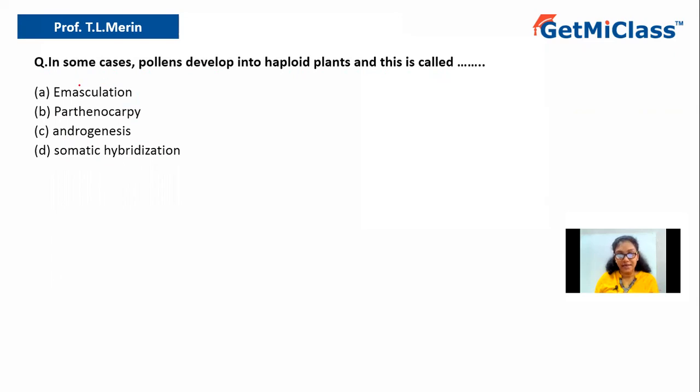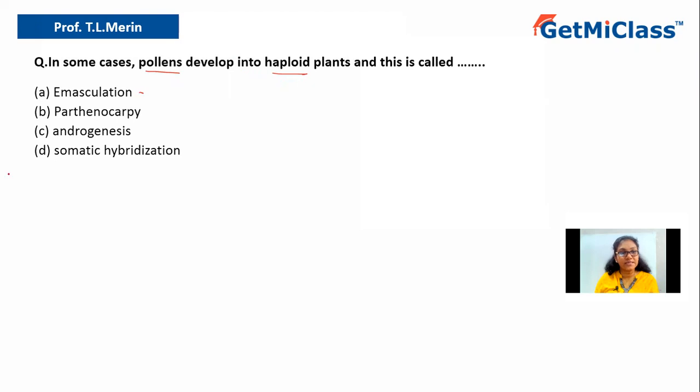So let us understand the question again. The question says in some cases pollen develops into haploid plants. So in some plants you can see that pollen themselves will develop into haploid plants because pollens are formed after meiotic division, right? So pollens are also haploid in nature. And if these pollen give rise to plants, of course, the entire plant will be haploid. So what is that called as? So let us look at the options again.